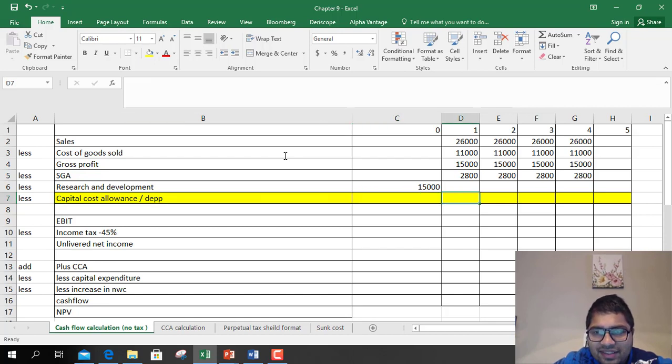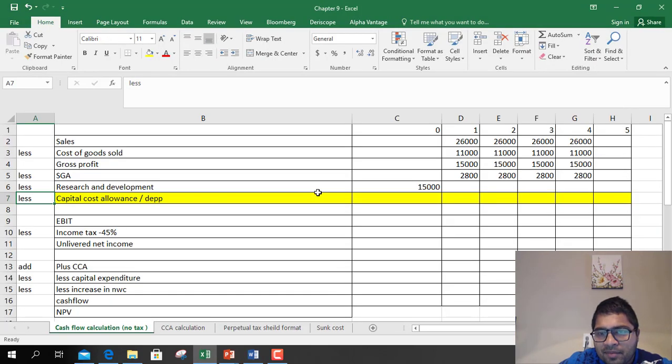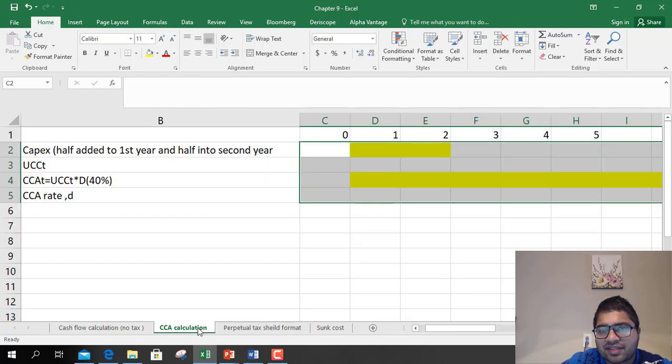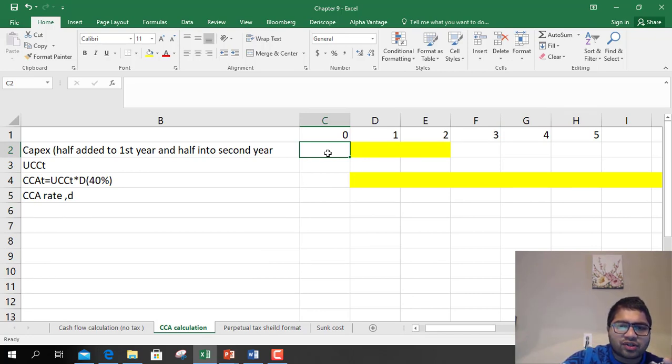Okay, now we need depreciation. So we need to calculate depreciation. So what is the asset you're creating? You're creating an asset of 7.5 million. So $7.5 million is the new lab that you are creating. So you have to charge depreciation on that and then bring it here. So there is a format that is given by CRA for CCA calculation. Okay, how does it work? What is the total spending that you were doing? Total spending that you were doing is 7,500. So 7,500 is the total spending you are doing.